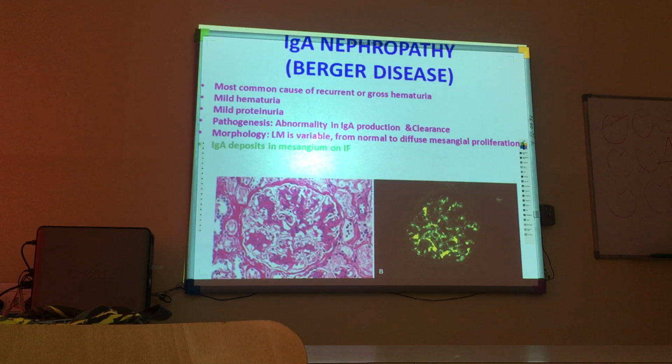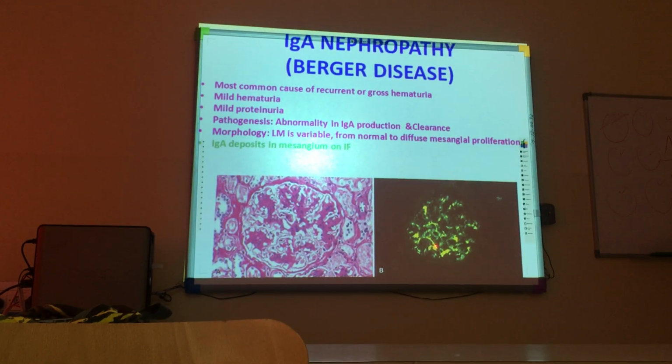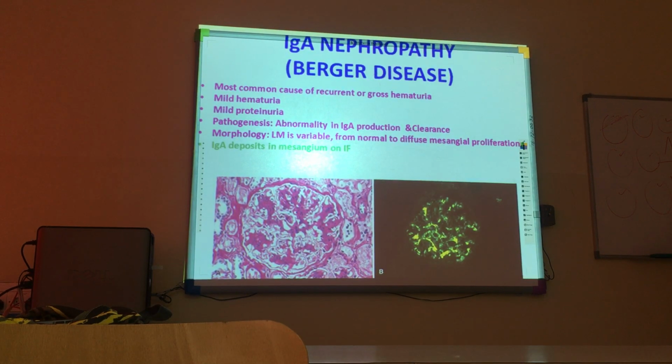Morphology. On light microscope, it will be variable, from normal to diffuse mesangial proliferation. You will see that the mesangial cells are proliferated here. On immunofluorescence, you see that it is actually not IgG, not IgM, but typically IgA only, which will be highlighted in this disease.